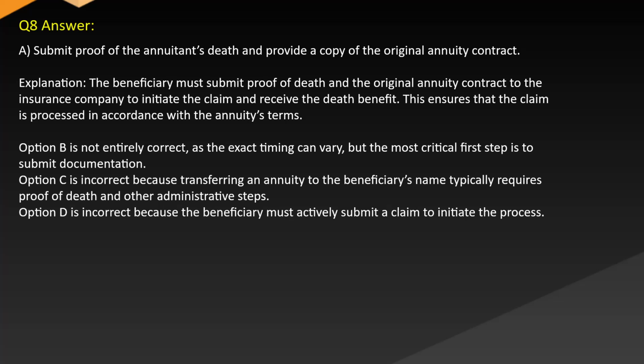Option B is not entirely correct, as the exact timing can vary, but the most critical first step is to submit documentation. Option C is incorrect because transferring an annuity to the beneficiary's name typically requires proof of death and other administrative steps. Option D is incorrect because the beneficiary must actively submit a claim to initiate the process.